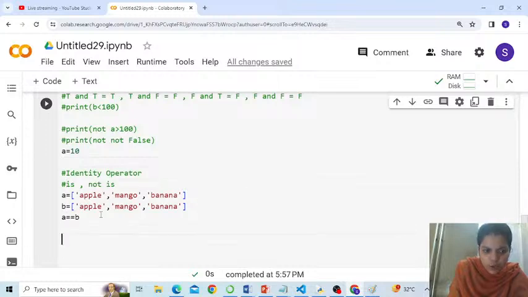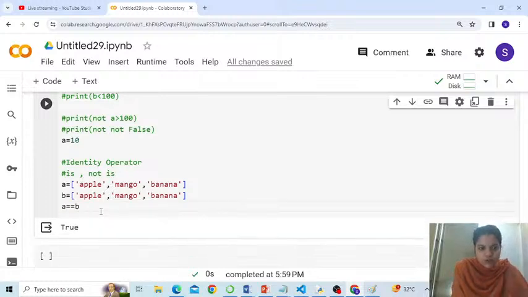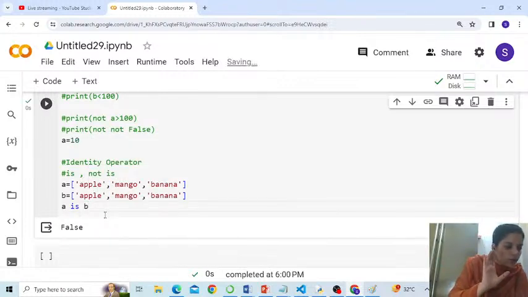I just want this one output here. Is A equal to B? Correct. A is equal to B, because it is actually checking what is assigned to A with what is assigned to B. Now to your surprise, when I say identity operator, A is B, it says false. Sorry, A is not B.